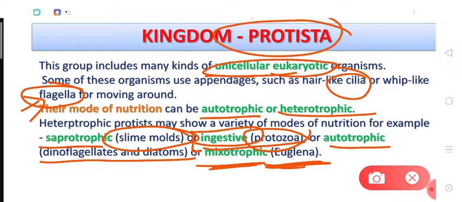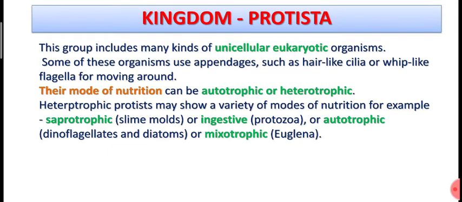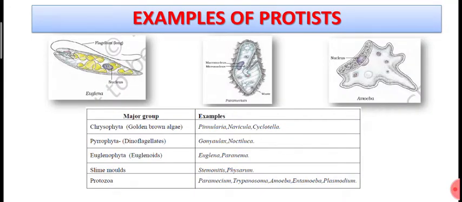That means when Euglena is in light, it actually has chloroplast, and the chloroplast performs photosynthesis in the light. But when the Euglena is in dark, it shows holozoic mode of nutrition, right? So this is why both autotrophic and holozoic mode of nutrition is shown by Euglena. That's why this mode of nutrition is called mixotrophic mode of nutrition. Certain examples are given here along with the pictures. So Euglena, paramecium and amoeba, all these three are included in protists.